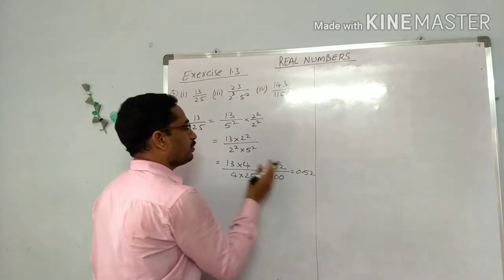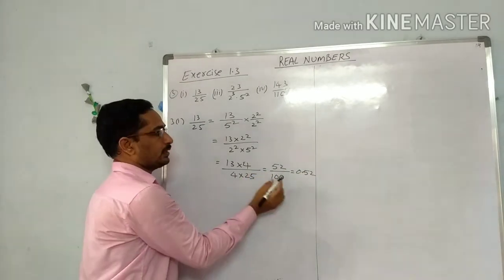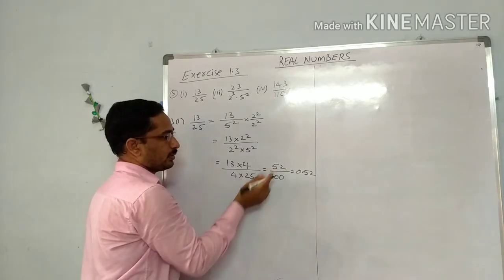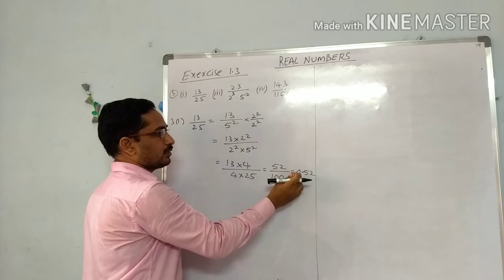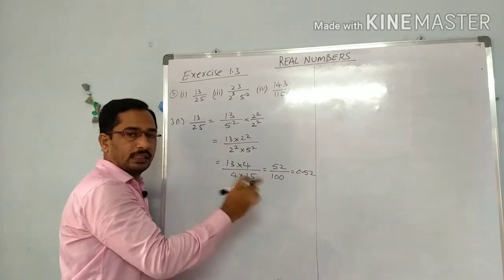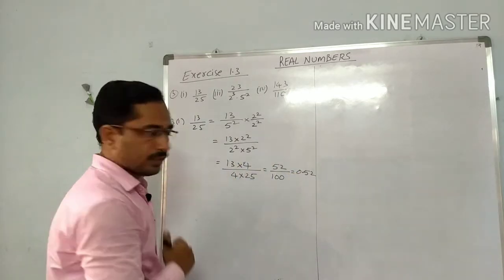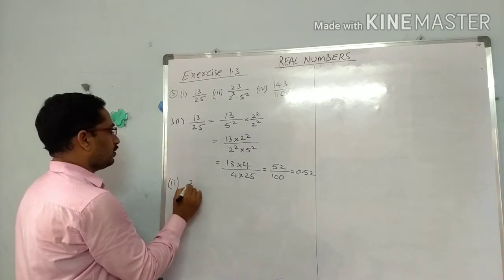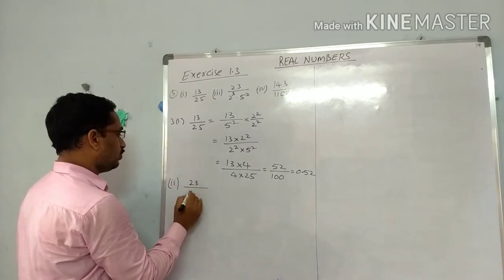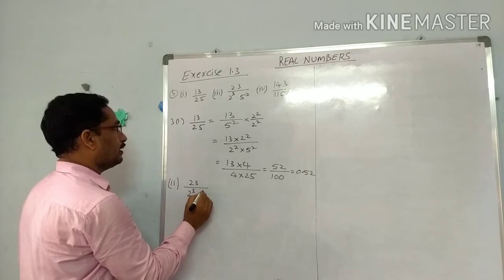The decimal point moves left side for 2 digits. Here the denominator contains 2 zeros, so the decimal point moves from right to left 2 digits. So 0.52. So it is a terminating decimal. Next, the second one, 23 by 2 cube into 5 square.